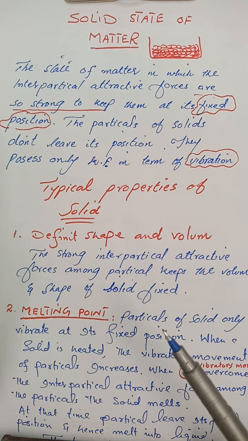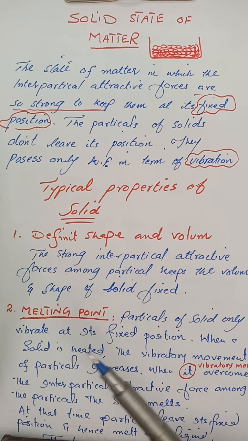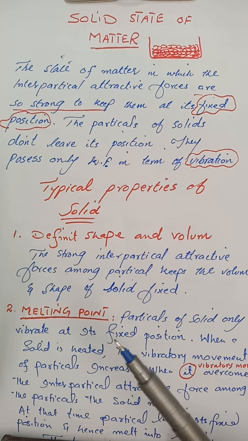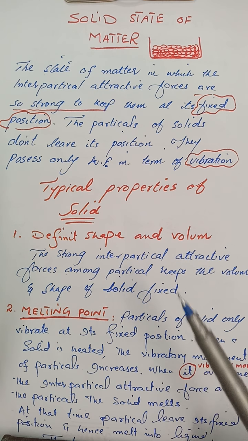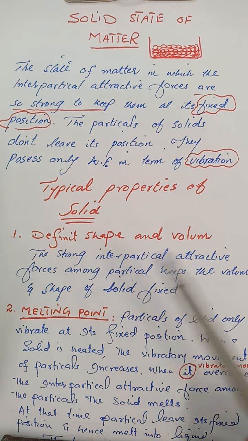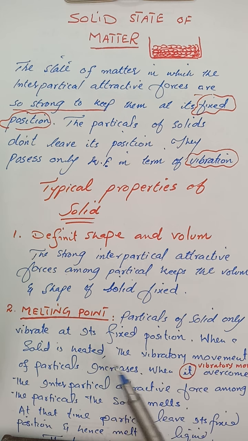Melting point. The particles of a solid only vibrate at their fixed positions. It has only to and fro motion. It doesn't move from one place to another. When a solid is heated, the vibratory movement of the particles increases.